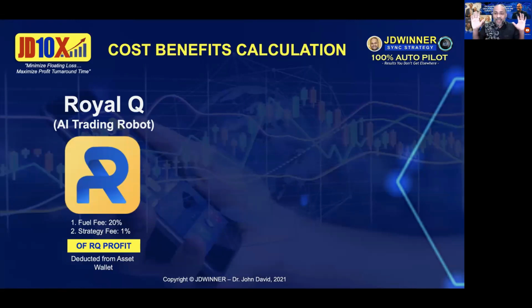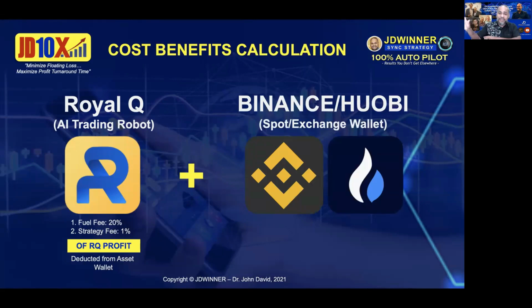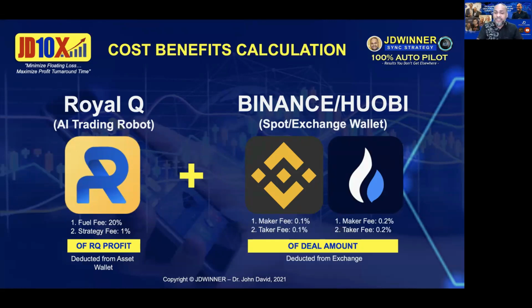Now, beware that we not only have one cost here, which is deducted in the bot, we also have another cost which is in the exchange. So we have Binance or Huobi. In Binance, you refer to it as a spot wallet. In Huobi, you refer to it as an exchange wallet. So please take note. What happens here? In Binance, we have the maker and the taker fee, which is about 0.1% each, so total is about 0.2%. And for Huobi, it's about 0.4%. Please understand that. Every time the bot buys and sells, which is what we call one cycle, there is a maker fee and a taker fee.